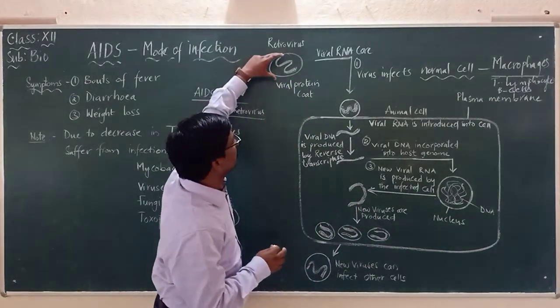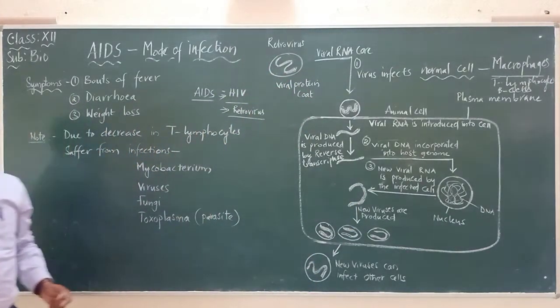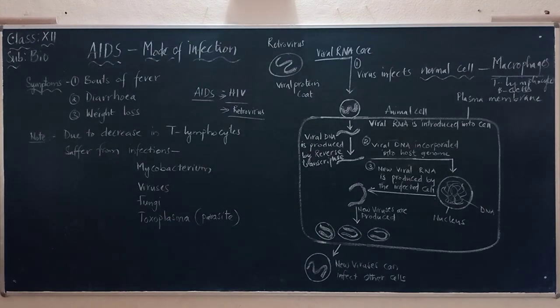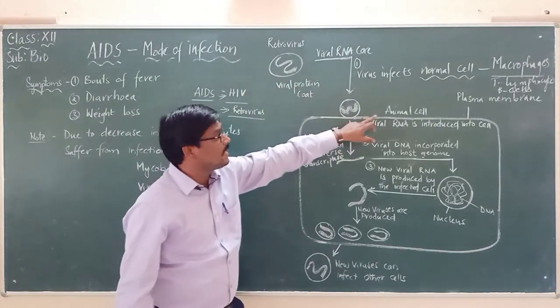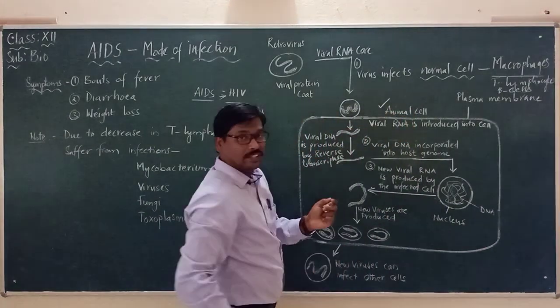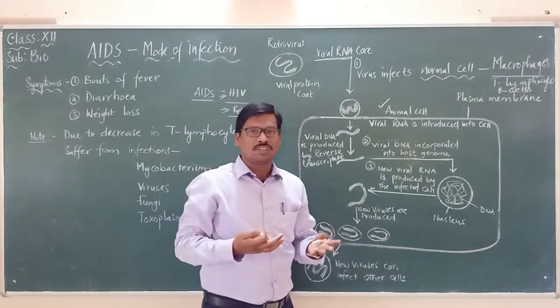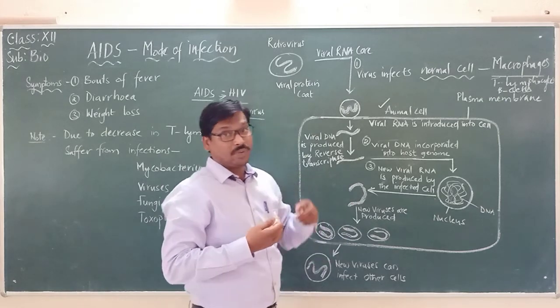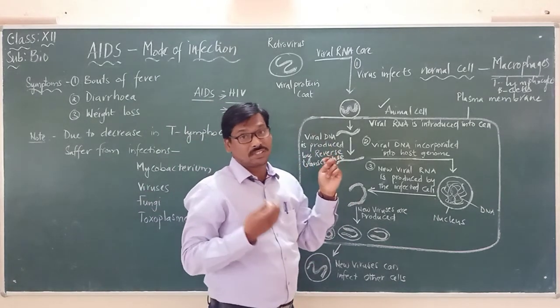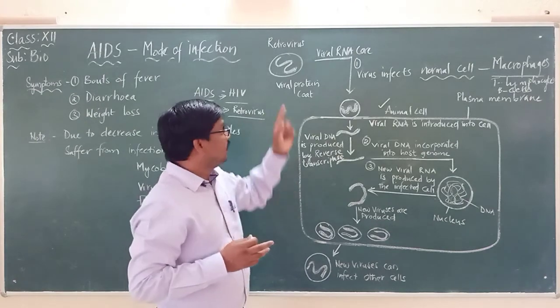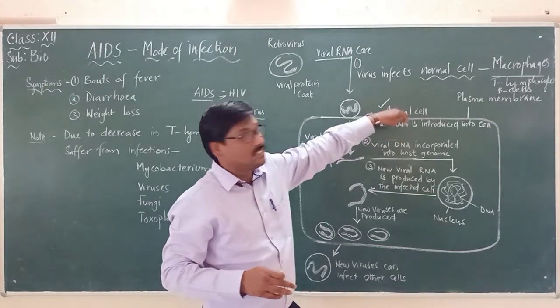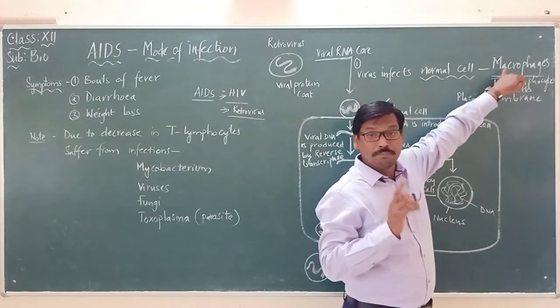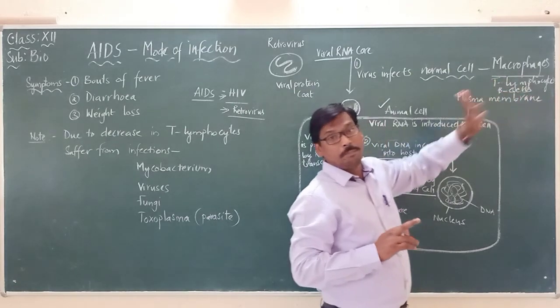Now let us come back here. If you are seeing this part, you should keep in mind that it is a retrovirus. It is infecting the animal cells, especially the human cells. We already said that this virus is also present in monkeys, but it is not infecting there. Here the retrovirus is infecting the animal cells, meaning human cells, the normal cells such as macrophages or T lymphocytes or B lymphocytes.